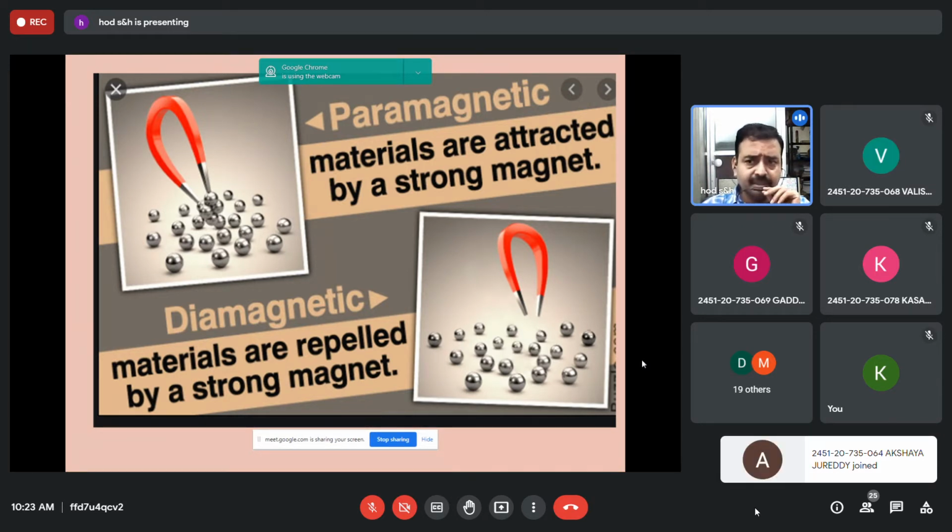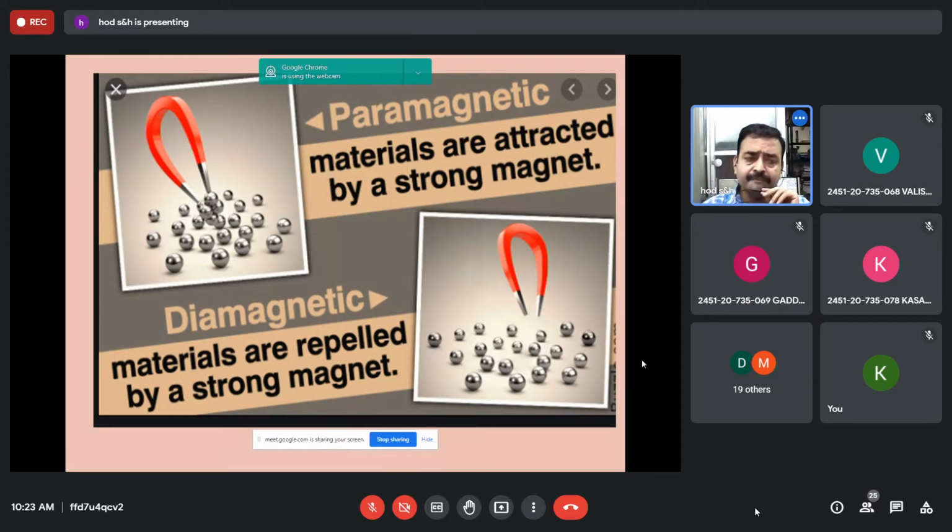Ferromagnetic behavior depends on temperature. When the temperature rises to the Curie temperature, the dipoles take random orientation, they lose their magnetic behavior, and it becomes paramagnetic. This temperature is called the Curie temperature. They have very high positive susceptibility values.